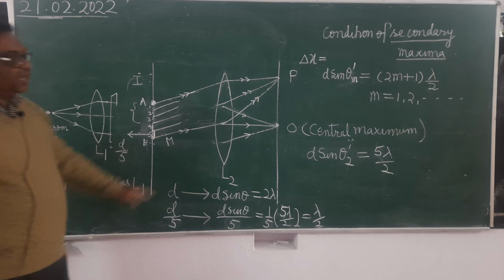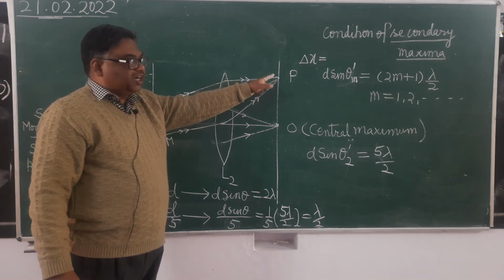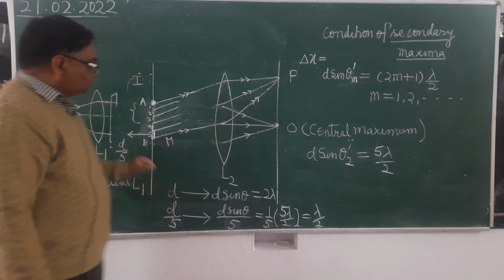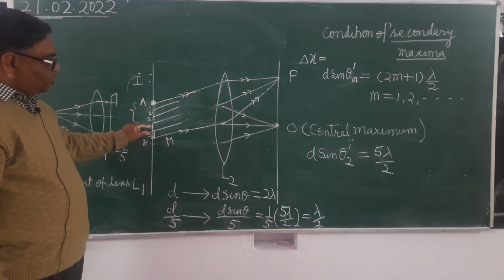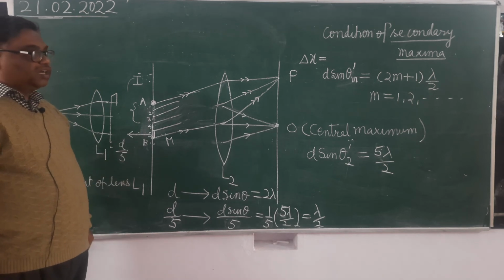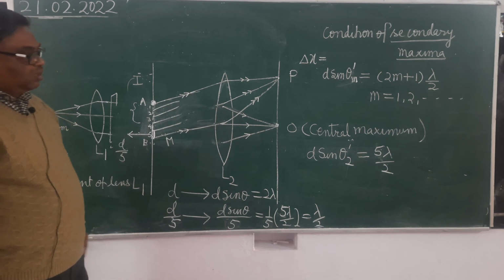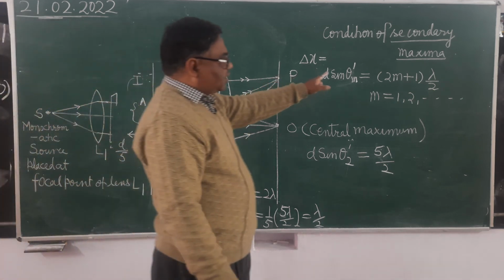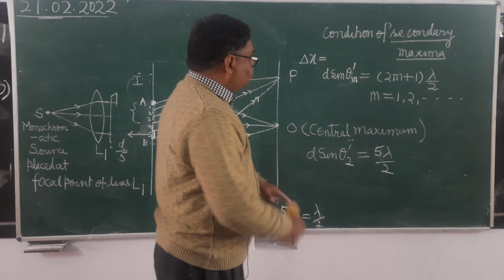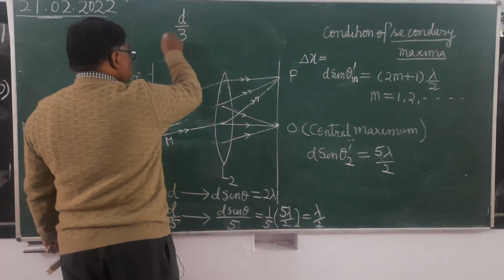Means that point at which, besides destructive interference, there is some general illumination by a part of the slit, that is called the secondary maxima. Now look, in the first order secondary maxima, how much was the active portion of the slit? d/3.